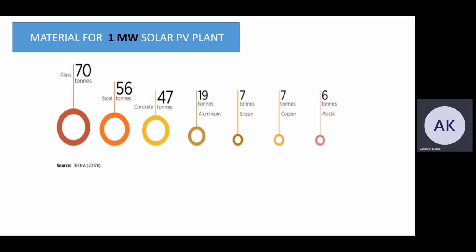If we want to make a 1 megawatt solar power plant, there are some requirements: glass 70 tons, steel 56 tons, concrete 47 tons, aluminium 19 tons, silicon 7 tons, copper 7 tons, and plastic 6 tons. So this is the requirement to make a 1 megawatt solar PV plant.